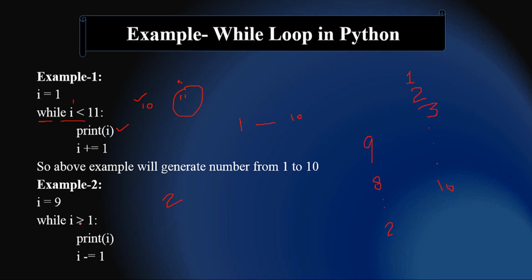Again it checks whether 1 is greater than 1. Now the condition is false, and it will not print any more numbers, and it will not enter inside the loop body. So this is a different example. It will generate numbers from 9 to 2.